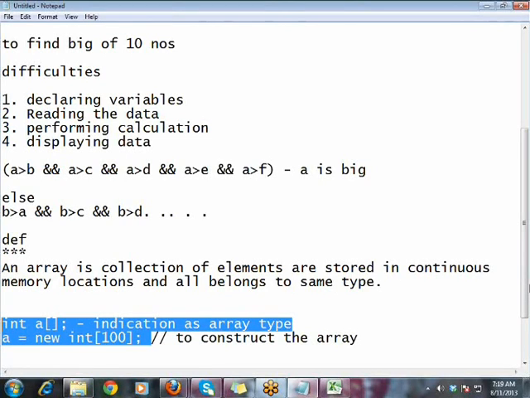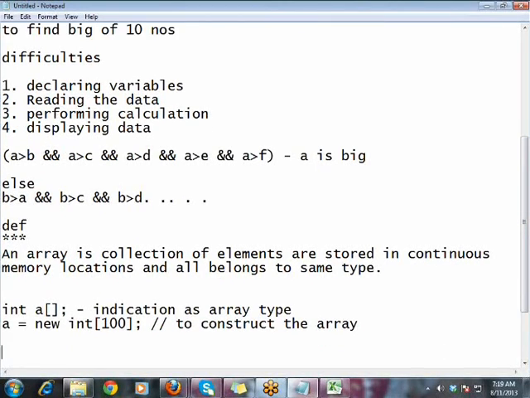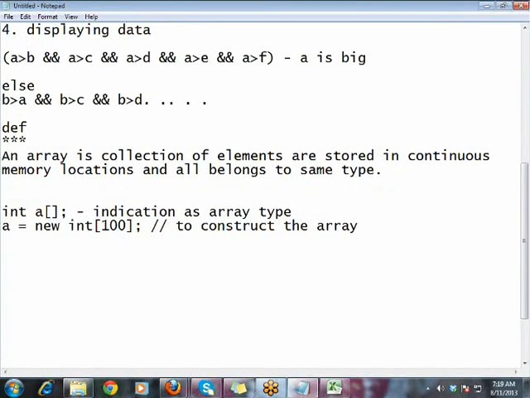By saying a equal to new int of 10, you can store 10 values in memory. That's fine. But how do you make an identification for each and every value? In the previous situation, if you have different variables for each value, something like int a, b, c, d, e, you have an identification for each value stored in memory: a is the first value, b is the second value, c is the third value, something like that.